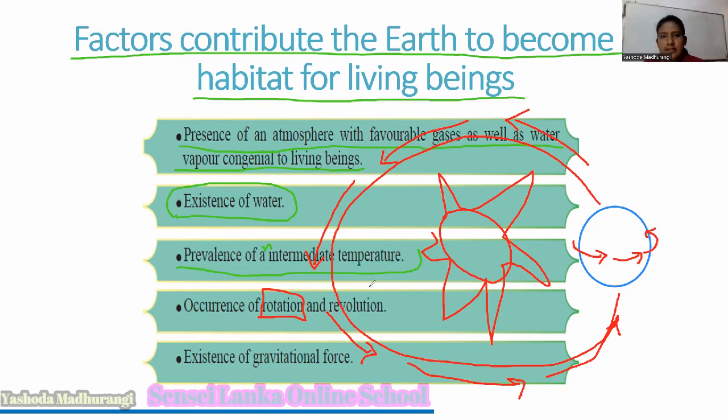And the seasons. In some countries, snow falling is there. In some countries, that is spring season with beautiful flowers. And then autumn is there. Summer season, that's very hot. So seasonal changes occur because of this process.